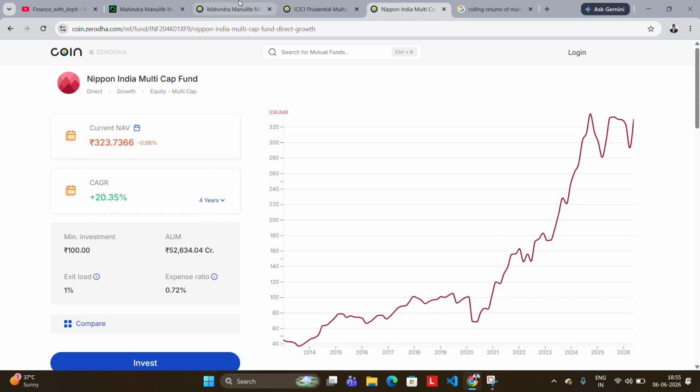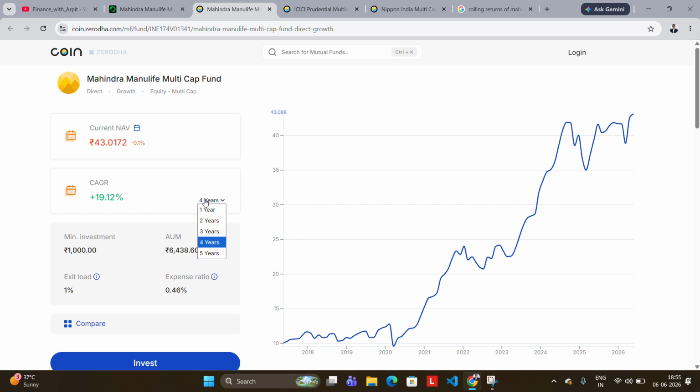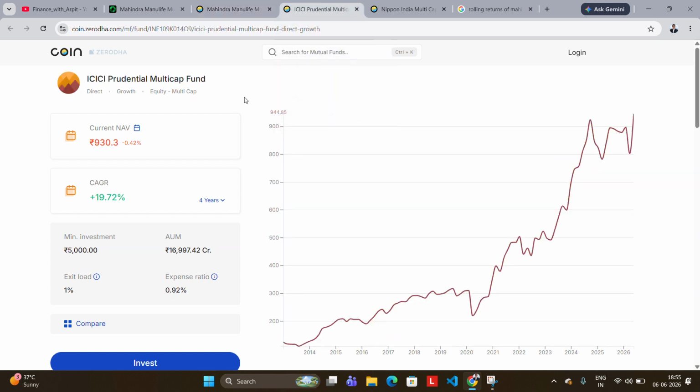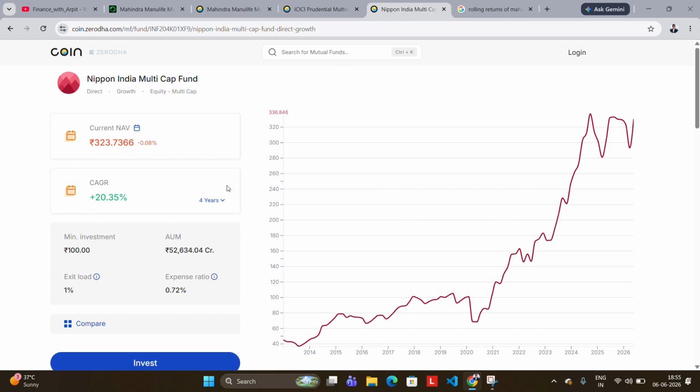You see, in 4 year Nippon India beats all of them. But as I told you, if we are seeing that any fund is performing less nowadays, and still we want to bet on it, there is a very famous saying in the stock market: never catch a falling knife. So it's up to you which fund to select. I'm just here to educate you.